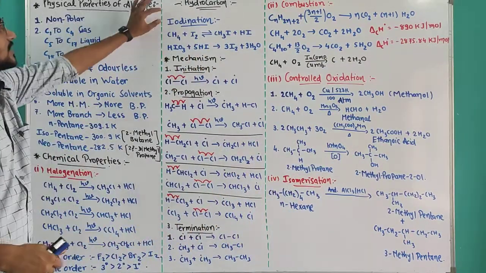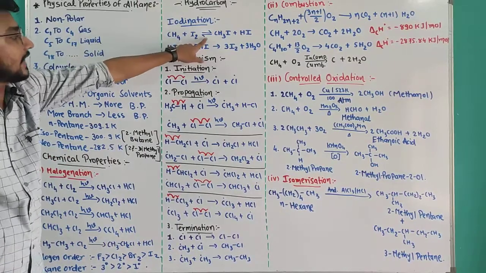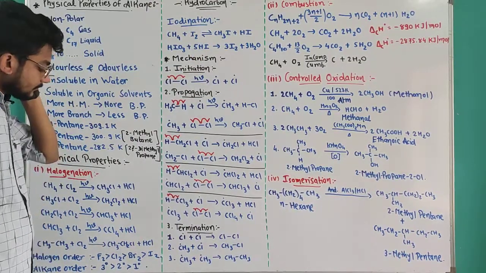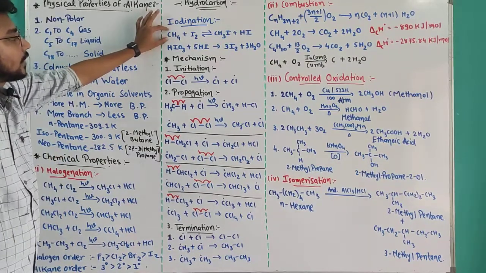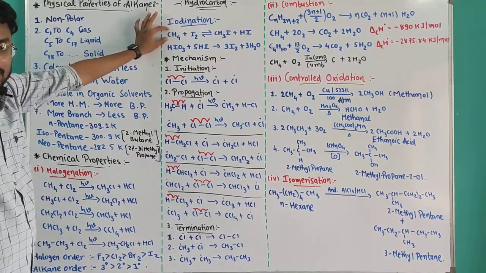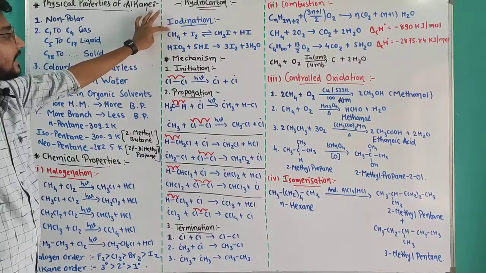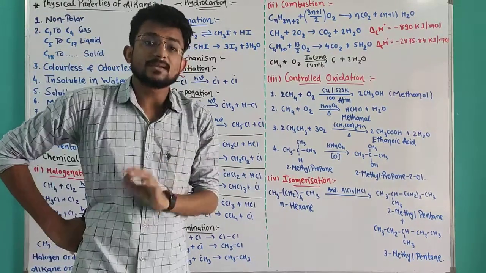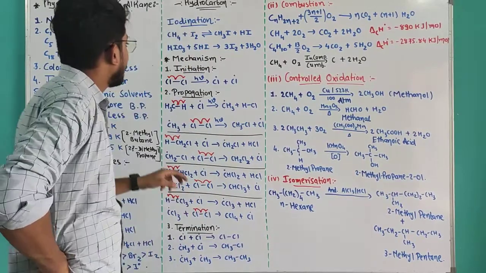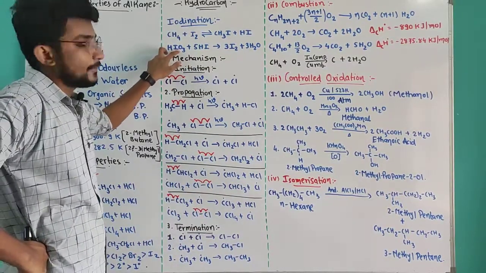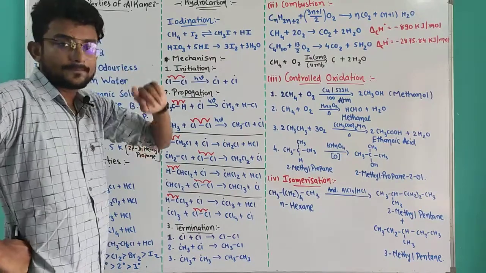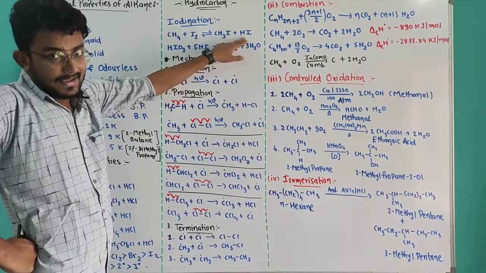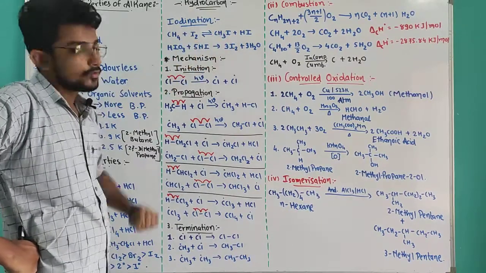So iodination is reversible. As you can see, the arrow goes both ways, not one way. For that, if you want to make this reaction irreversible, then you have to add an oxidizing agent like iodic acid, HIO3, or HNO3, so that the HI will be used up and the product cannot convert back into reagent.